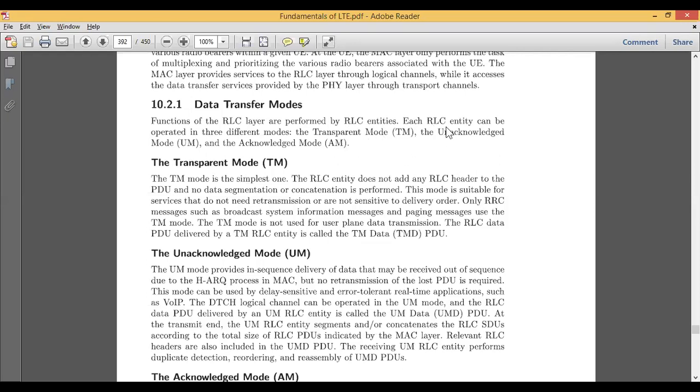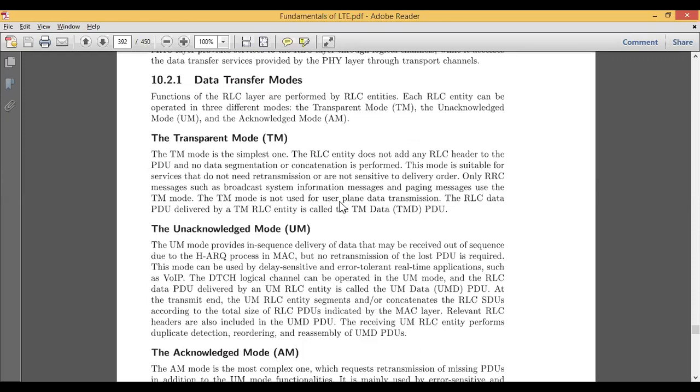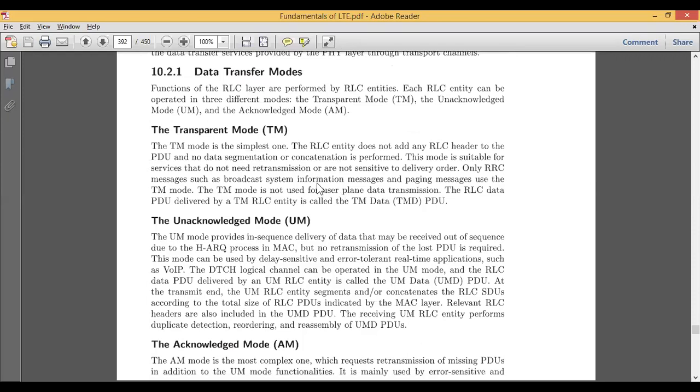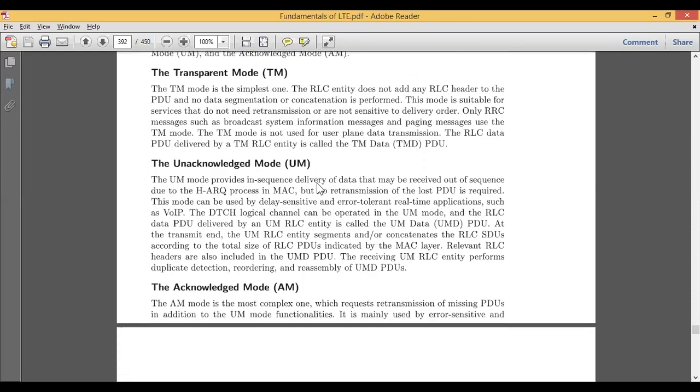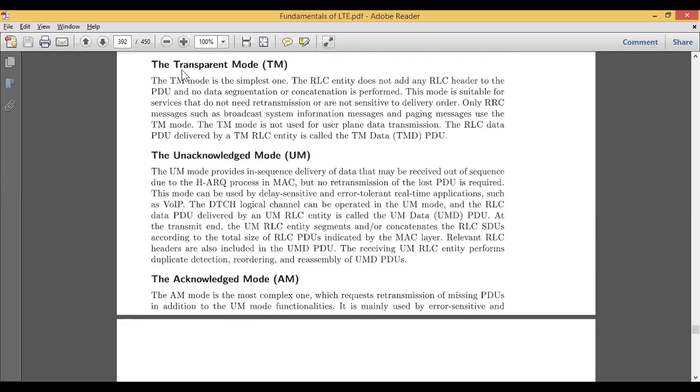The three different types of modes in RLC are transparent mode, denoted by TM, unacknowledged mode, denoted by UM, and acknowledged mode, which we represent by AM. So let us see how these different modes of LTE work. Transparent mode is considered to be one of the simplest modes among all three.